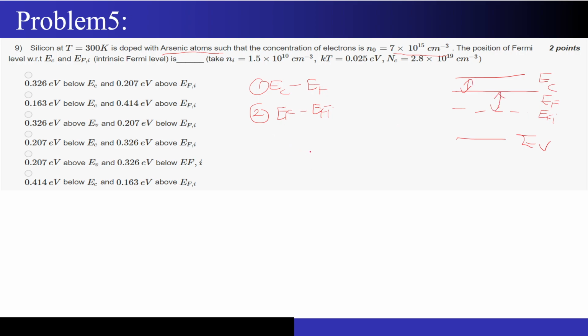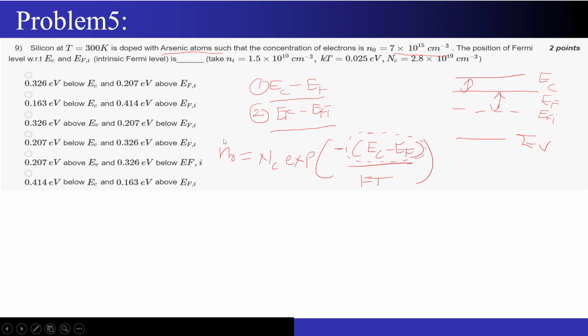Now there are two formulas that we have seen, right? The electron concentration can be written in two ways, in terms of EC minus EF and also in terms of EF minus EFi. So we will use both these formulas to solve this question. Let's begin with the first formula. n naught is nothing but NC times exponential of minus of EC minus EF by kT, right? And they want us to find this EC minus EF term.